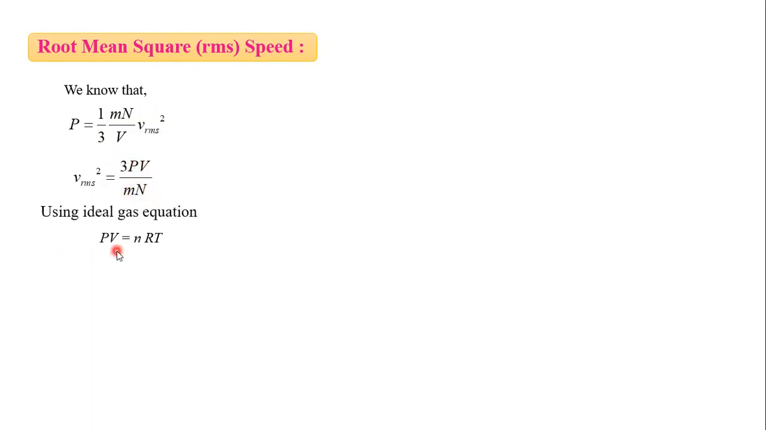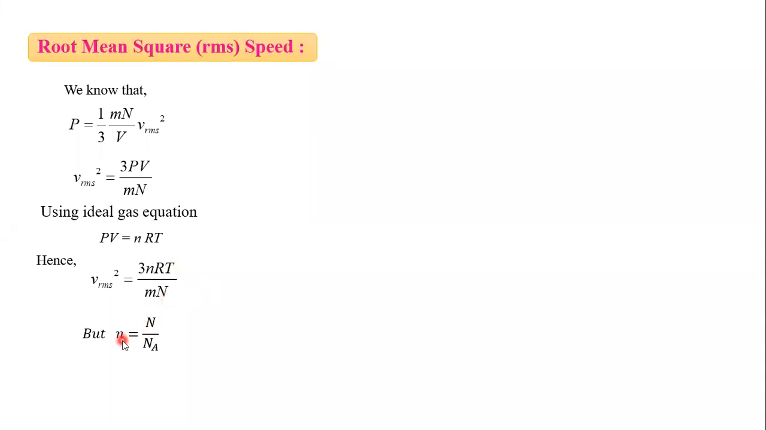Now next article is root mean square velocity. We know that pressure is given by this formula 1 by 3 m into n divided by volume into this RMS velocity square. So RMS velocity square we can write as 3 PV by m into n. Using the ideal gas equation, PV is equal to nRT, we can write here instead of PV, nRT. So RMS velocity square is equal to 3 into nRT divided by m into n.